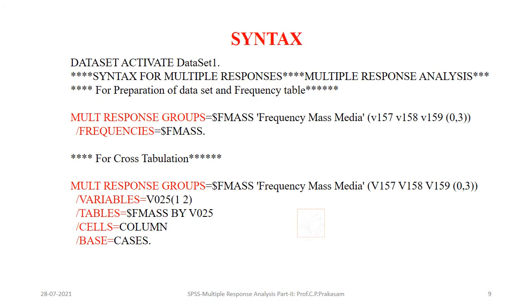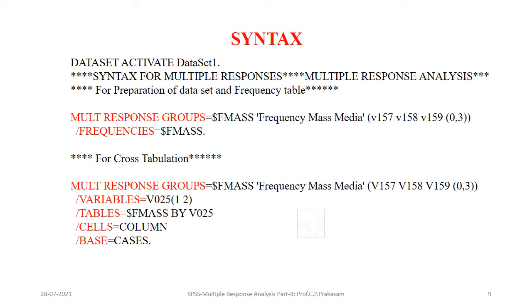Here is the syntax for the multiple response analysis. Here you can see MULT RESPONSE GROUPS equals the set which you have already defined, that is $FMASS, frequency of mass media, and the variables, whatever variables you give, V157, 158 and so on, for the four mass media, which have been coded as 0 to 3.